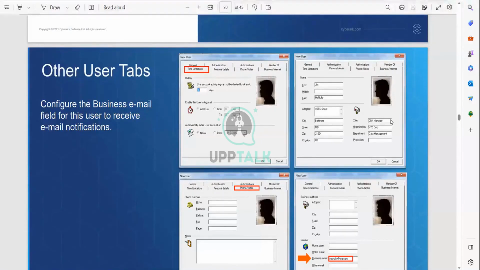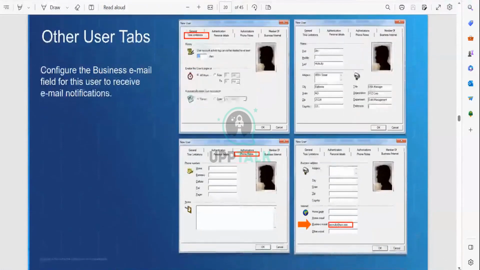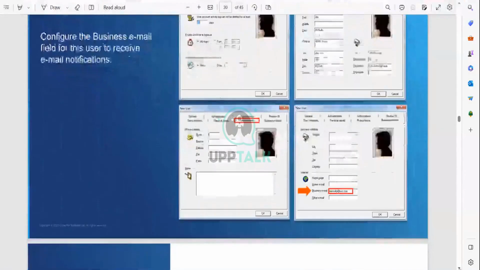Because what is the title? Which team does he belong to? Which organization, company here, XYZ companies. You can see, you can give all the personal details if required. But generally, usually they will not give the current organizations. But if required, if you want to give, you can give it. And the next one is the phone and notes.